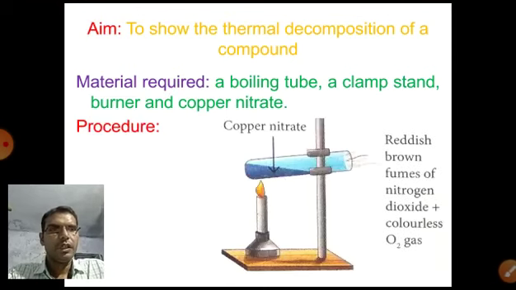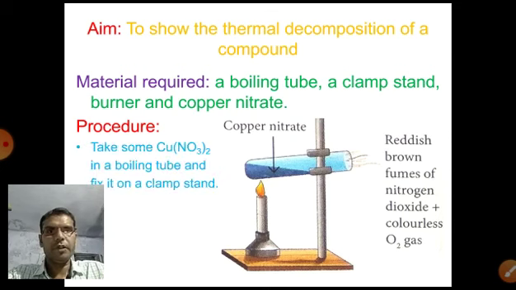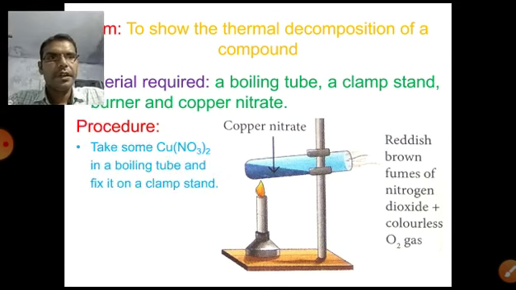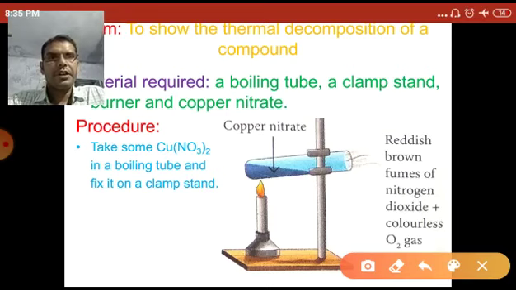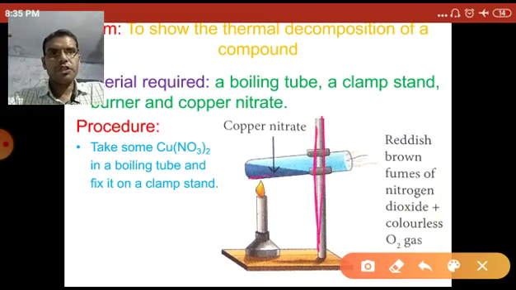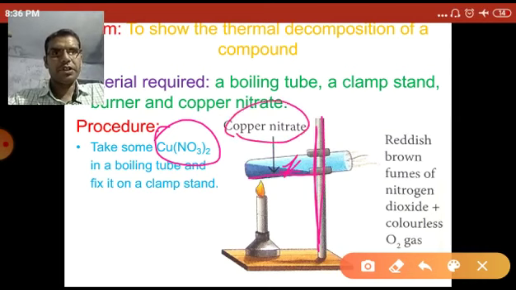Procedure. Let's see this diagram. First, take some copper nitrate in a boiling tube and fix it on a clamp stand. This one is the clamp stand and this one is the boiling tube. Take some amount of copper nitrate in the boiling tube and fix the boiling tube on the clamp stand.